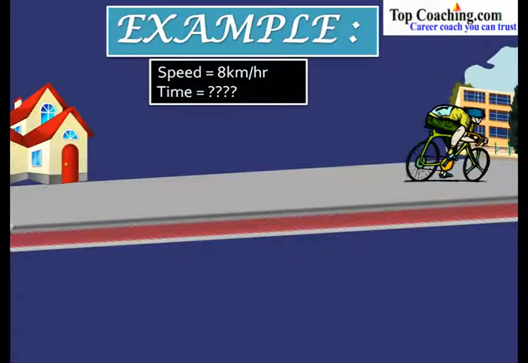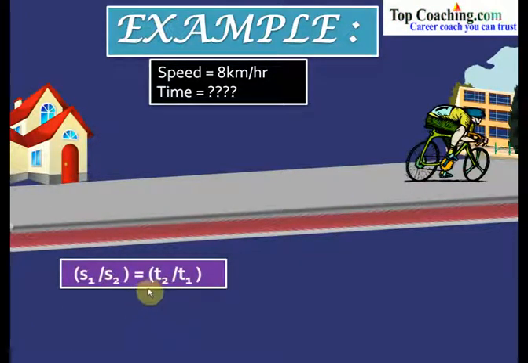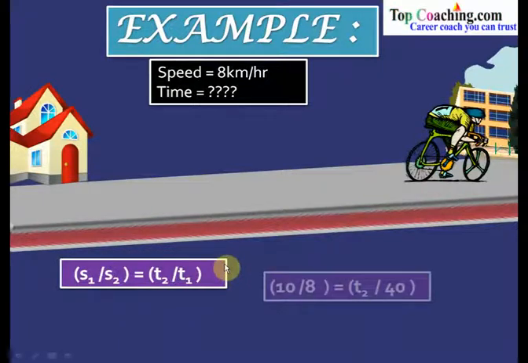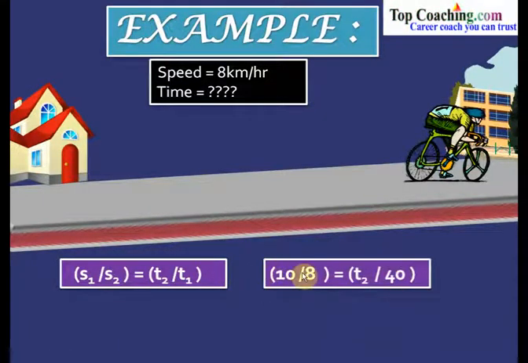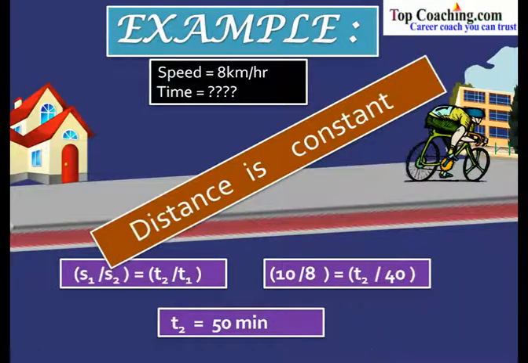So what can we say? We can say in any of the situations, the distance would always remain same or the distance remains constant. And if the distance remains constant, then speed is inversely proportional to the time. So using that relation, what do we get? S1 by S2 equal to T2 by T1. Substituting the values, we get 10 by 8 equal to T2 by 40. And from this, we get the value of T2 equal to 50 minutes. So this is an example where the distance is constant.